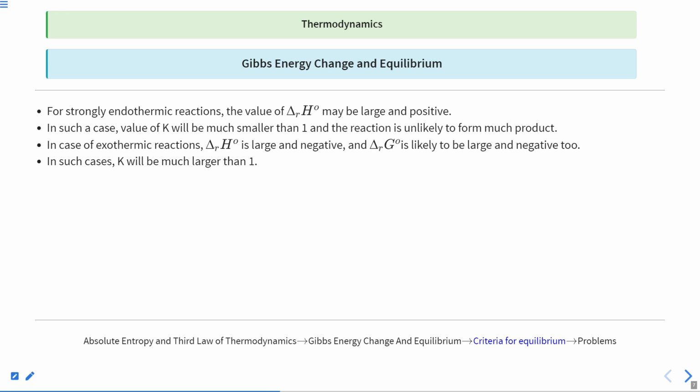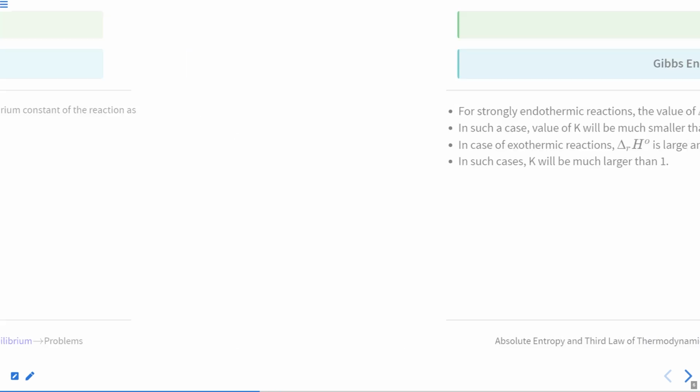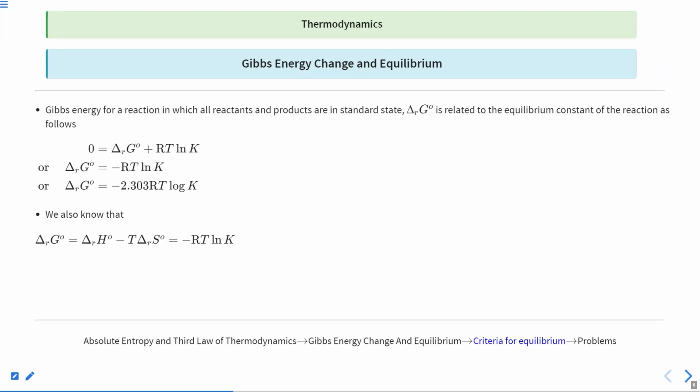Clear? So what is the meaning of this? If a reaction is strongly endothermic, that means the delta H value is highly positive, large and positive. So if you just go back here and move here, that means this value is very large and positive.